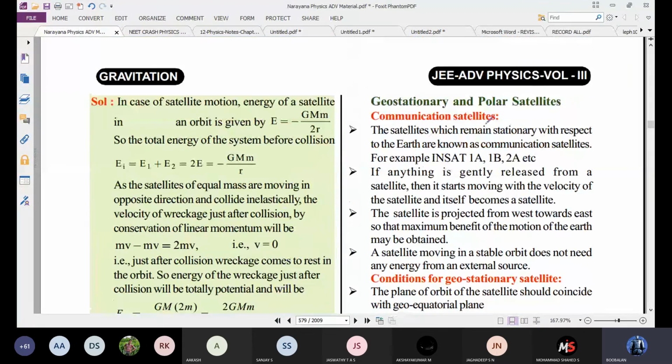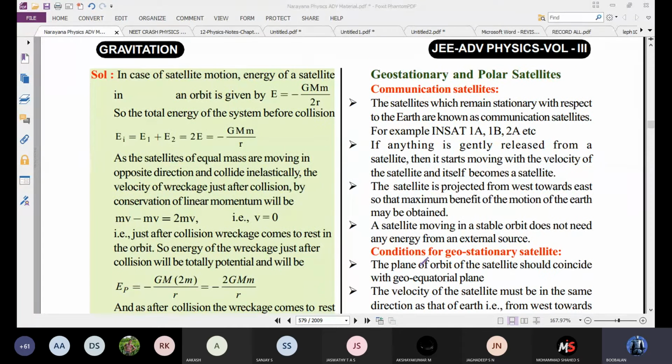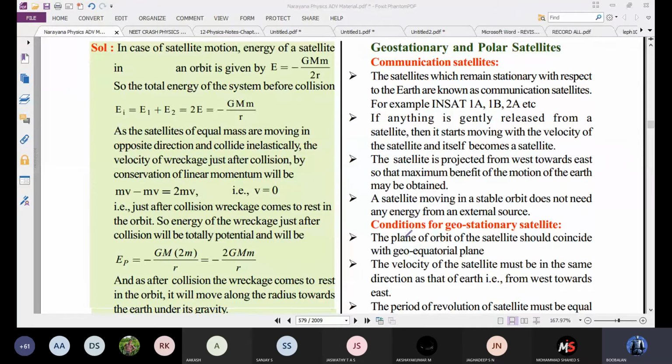So after that, you can take notes regarding the geostationary satellite and the polar satellite. This is a communication satellite. The condition for a geostationary satellite: first, we will discuss the condition, after that we go for communication.